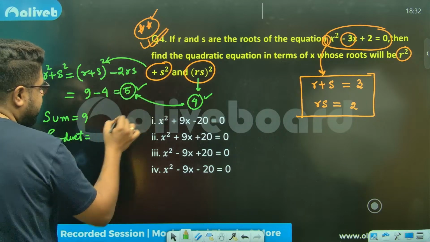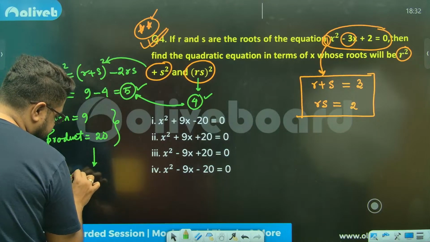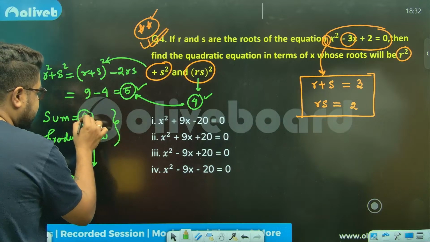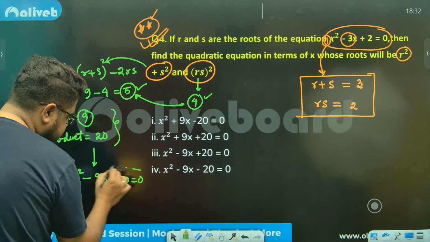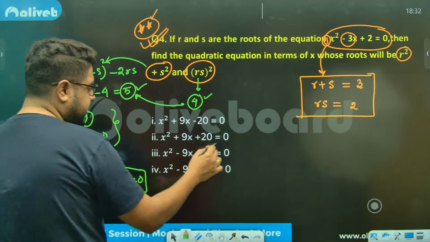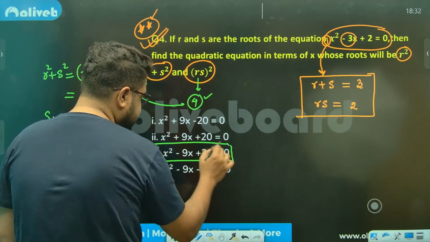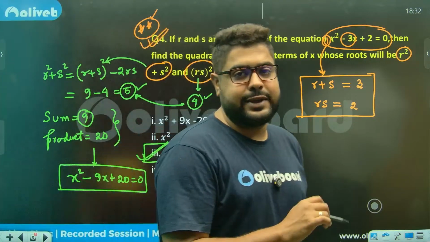Product of the roots, 5 into 4, is 20, sir. Now, what will be the equation? X square minus sum of the roots, that is 9, x, plus product of the roots is equal to 0. That's the equation, sir. So let's check. Minus 9x plus 20, sir. Option number 3 is the answer. Now, this is the difficult way or the more traditional way, sir.